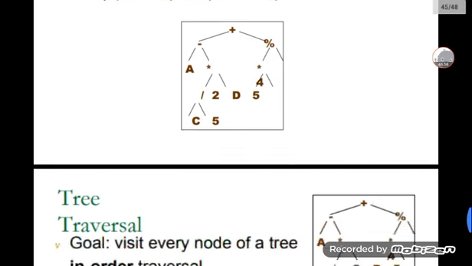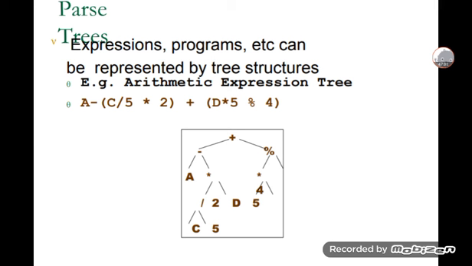This is a parse tree. Then I expand an arithmetic expression in this example: a minus c, c divided by 5 times 2, plus d times 5, that is 4. I am taking two parts which are divided at the plus, that is the minus. I am taking only arithmetic operations. First is plus, minus, and percentage, a having the star, and the star indicates 2 and d, and 4 and 5 indicate c and 5.